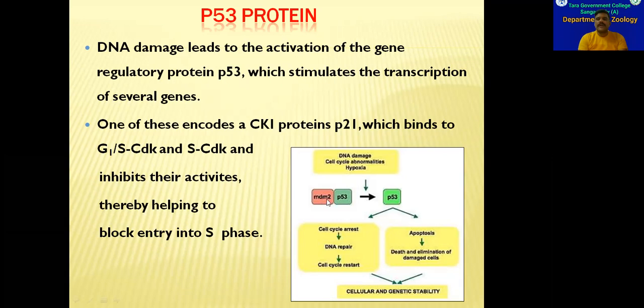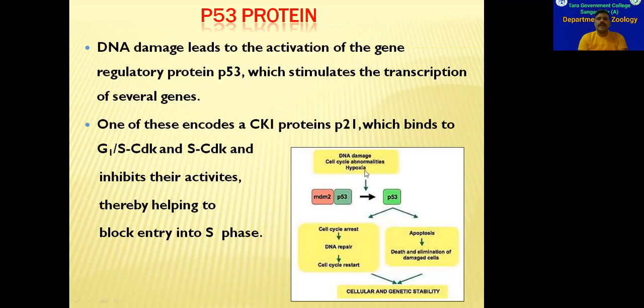MDM2 protein attaches to this P53 gene. When DNA damage has happened, then what happens? DNA damage or cell cycle abnormalities. In the events that have to happen in the cell cycle, if any abnormalities are there in these events, then automatically this MDM2 will be released from the P53 gene, and the P53 gene produces P53 protein.